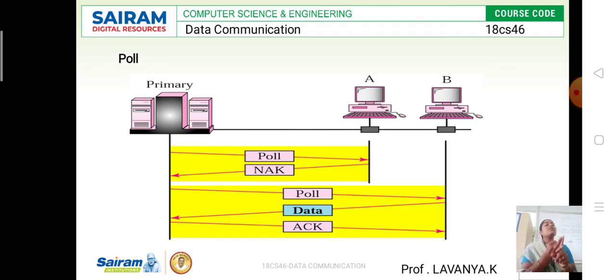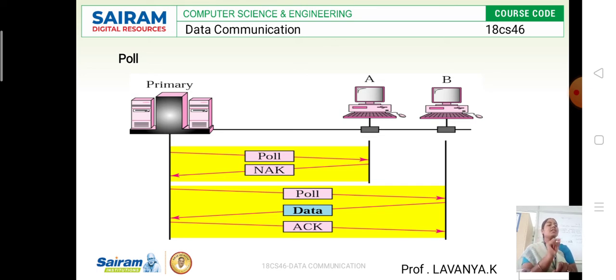And in the poll function, the primary station checks each and every device of the secondary stations, whether device A wants to communicate with the primary station or has any data to send to it. If it doesn't have any data, it sends a negative acknowledgement to the primary station.